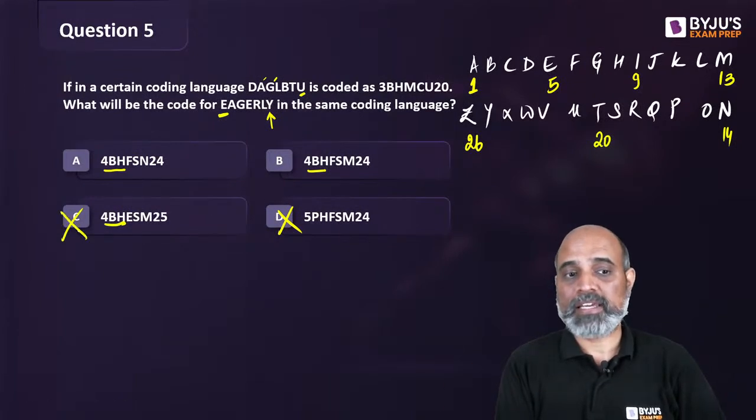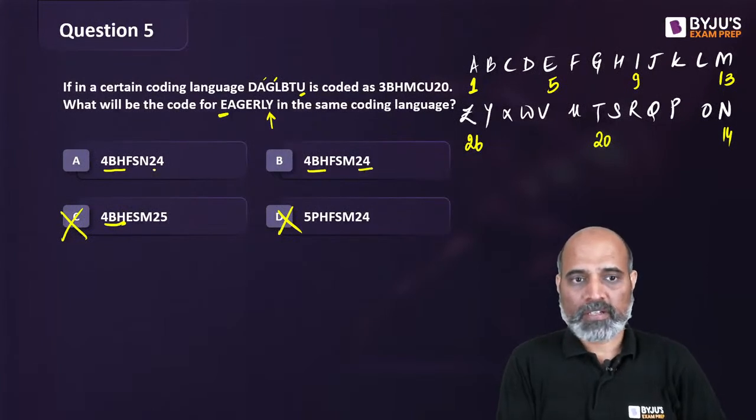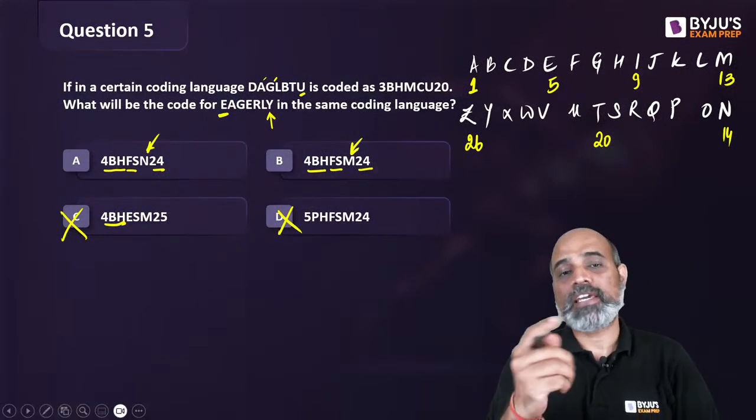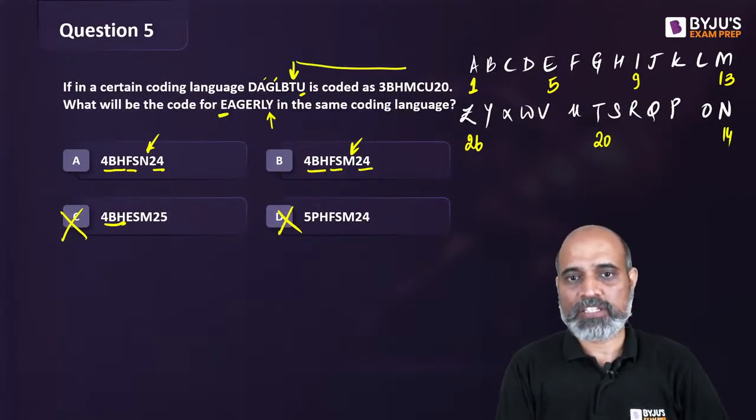24 आपका केवल A और B में है, so एक और ऑप्शन गया. Now 24 is also done. Now if I compare these, we will realize that FS is common, so all I have to do is figure out कि N होगा कि M होगा, right? So let's look at the second last letter. Second last letter T, it changes to U.